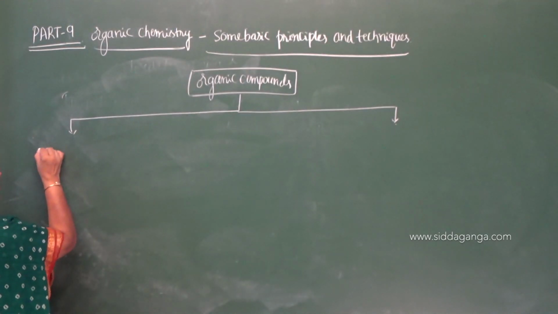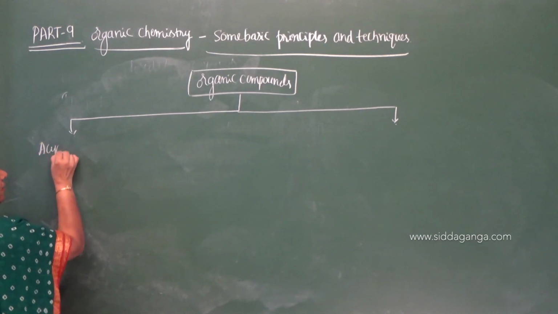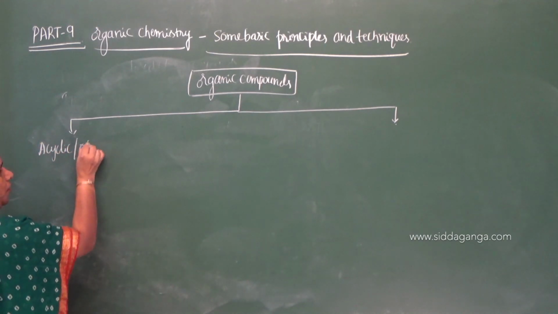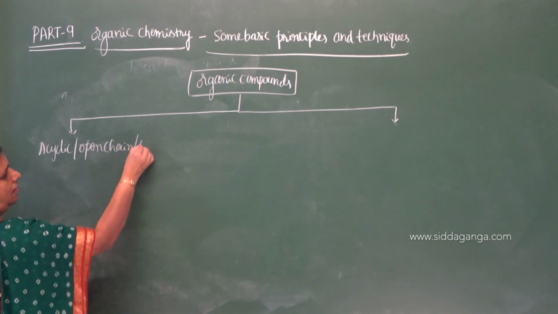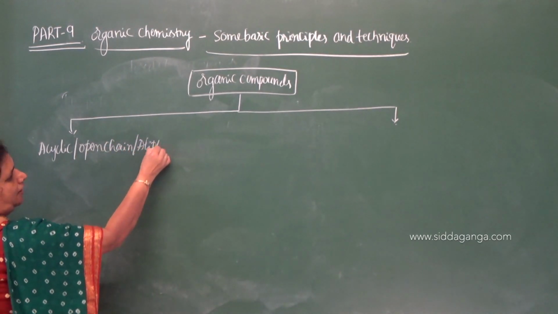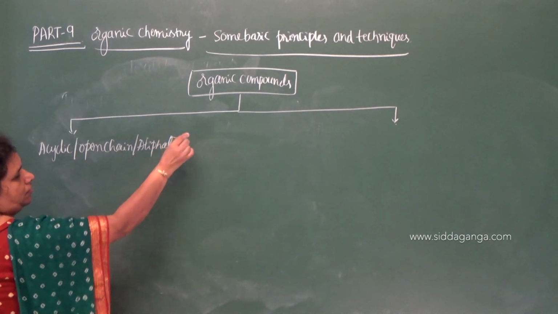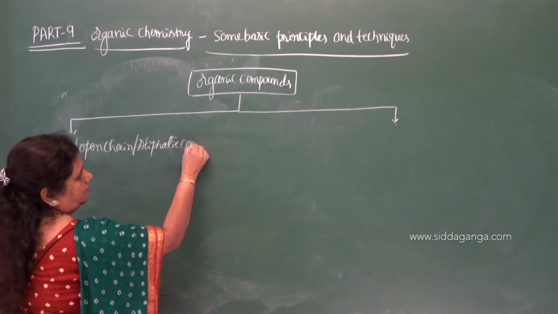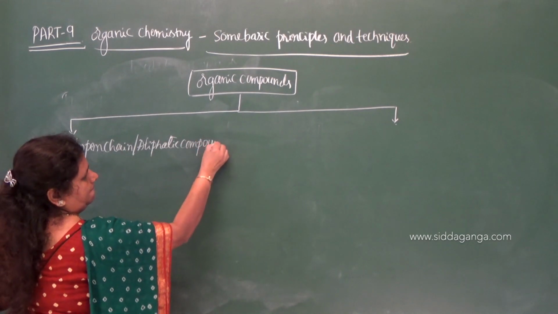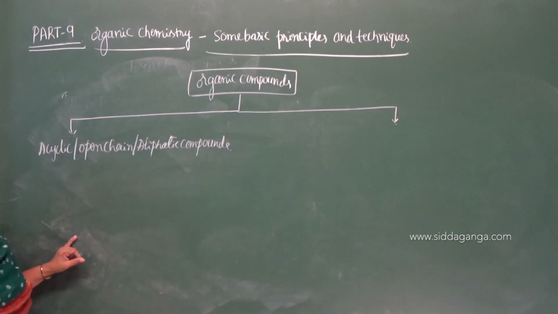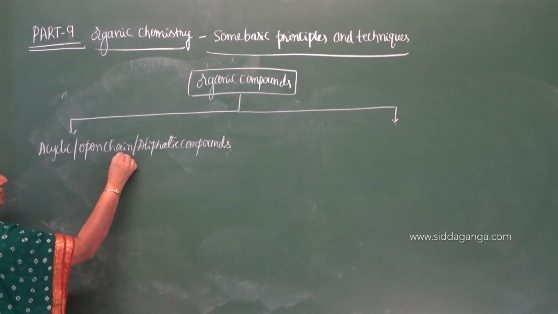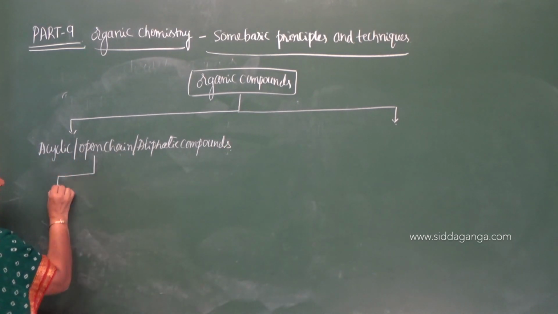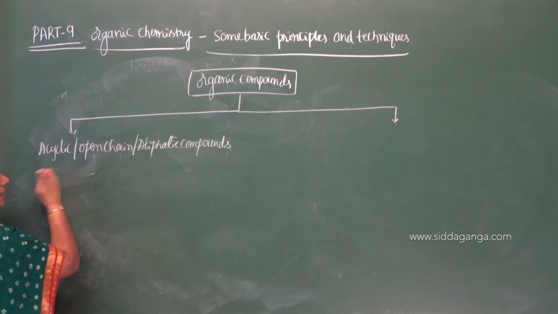So this is acyclic, open chain, or aliphatic compounds. Further, it is classified into two types.